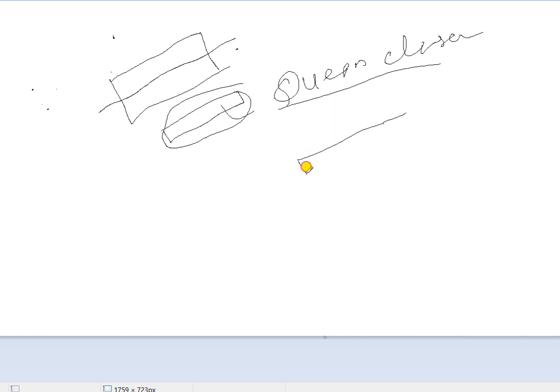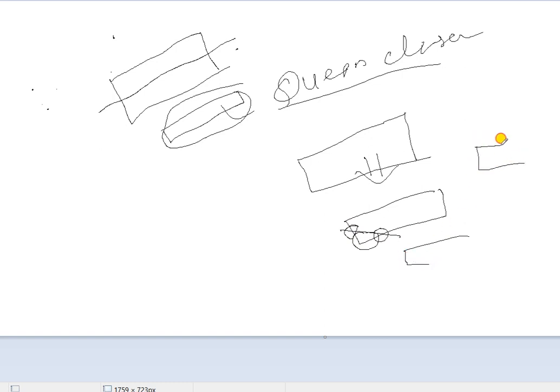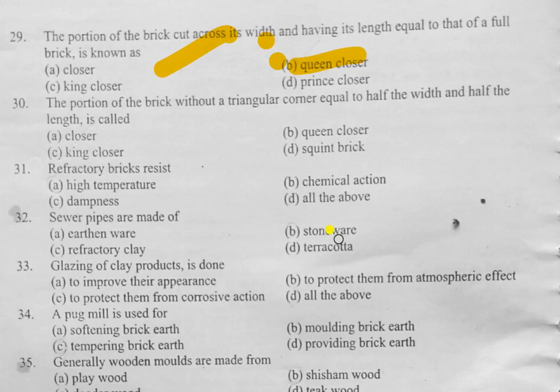Suppose, my dear friends, this one is a full brick. For king closure, suppose if you cut the brick like this, if you remove this triangle portion, and if you cut the half of the width and half of the vertical length, then the brick will seem to be like this. If you remove these portions, this is nothing but the king closure. So the correct answer will be king closure.